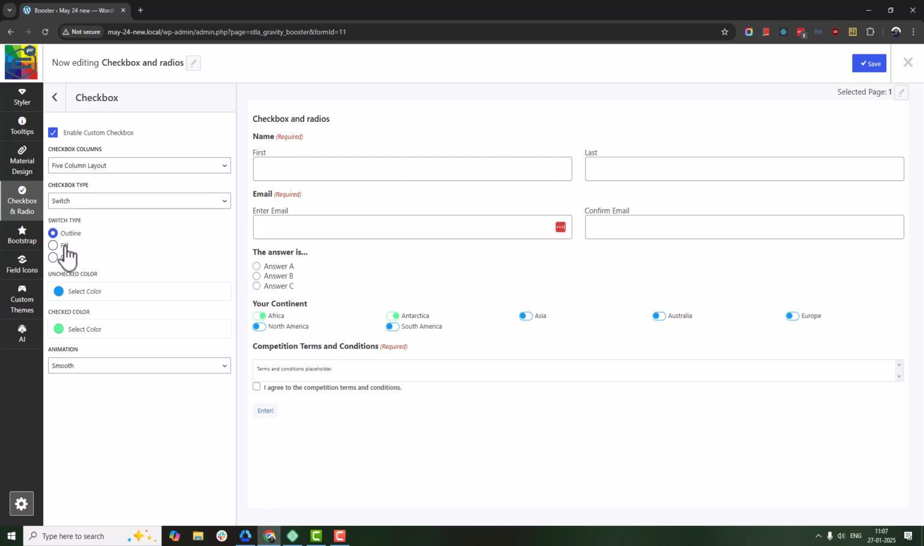You can even experiment with styles like outline, fill, or slim switches.